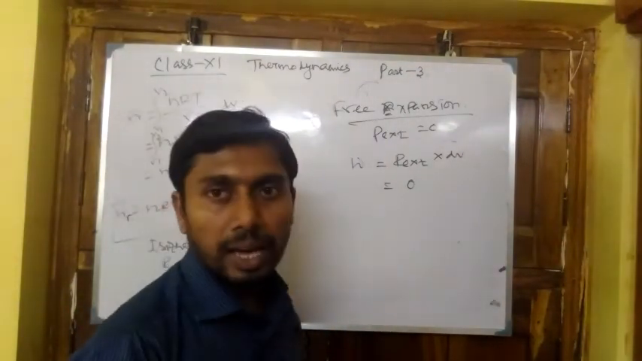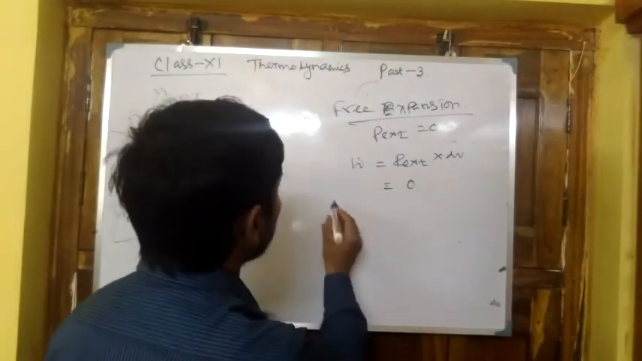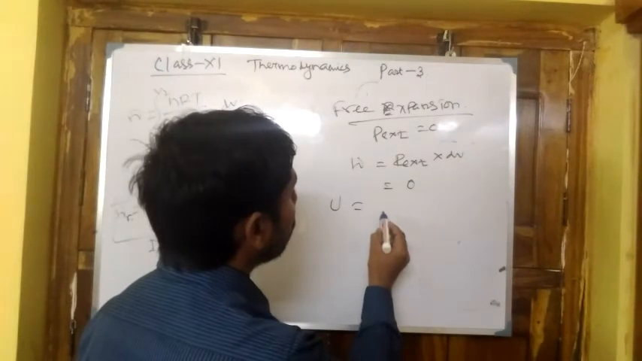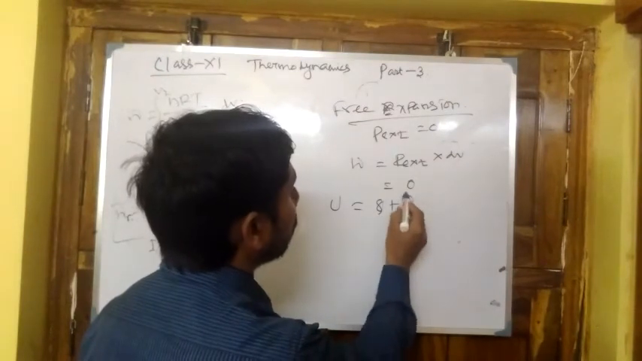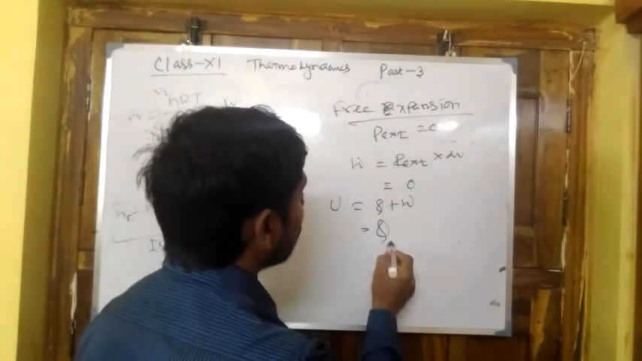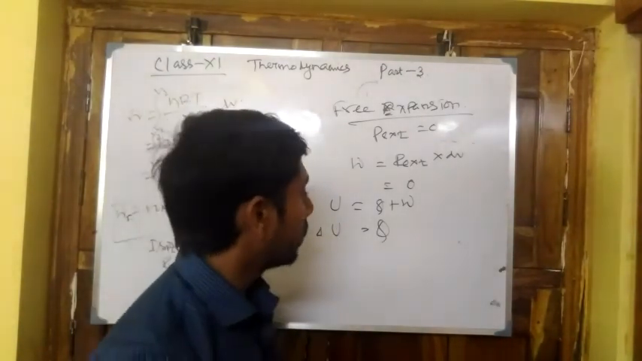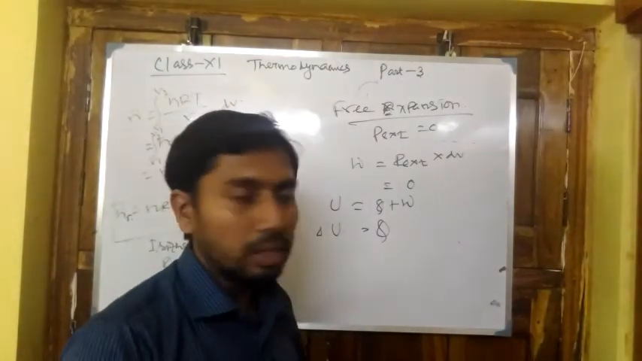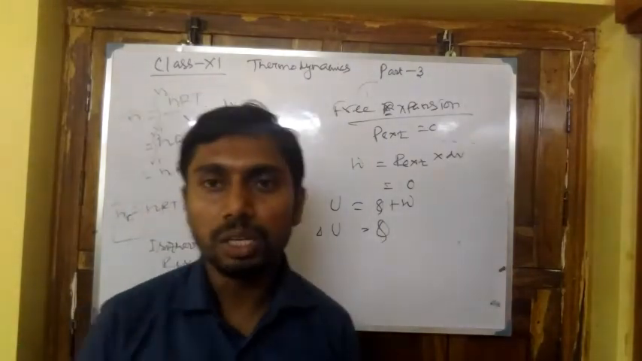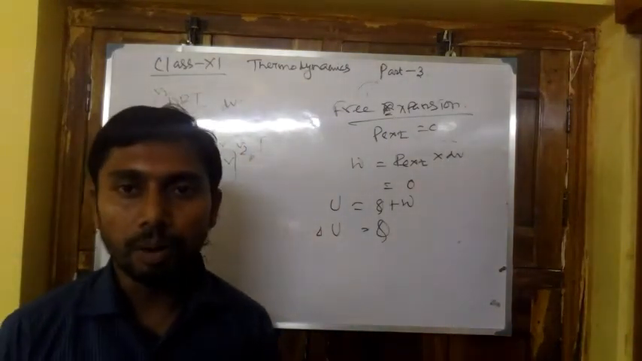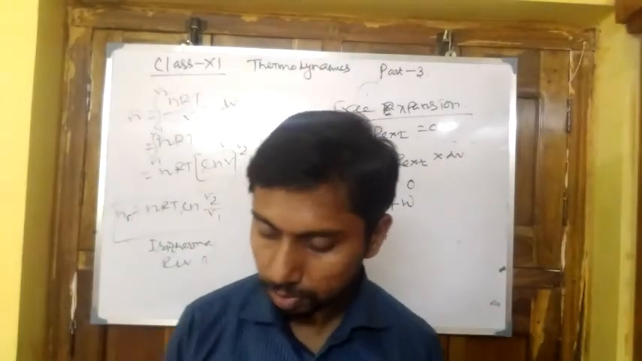Now if we calculate the change in the internal energy for free expansion, that is ΔU equals Q plus W. Now W equals 0, so it is Q. So the change in internal energy for free expansion is equal to the change in the heat content of the system. This is a concept used to solve some problems later on.